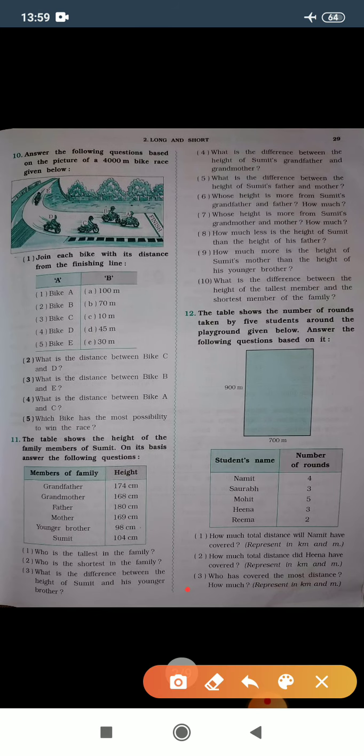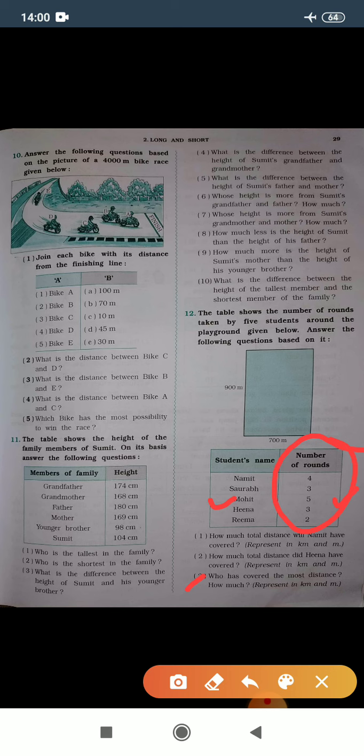Let's see question number 3. Who has covered the most distance and how much? So with the help of these rounds, we can easily see Mohit has covered the maximum distance from the other students because he has ran 5 rounds.